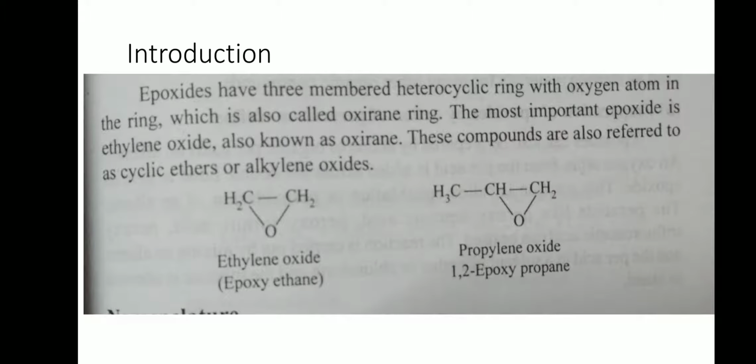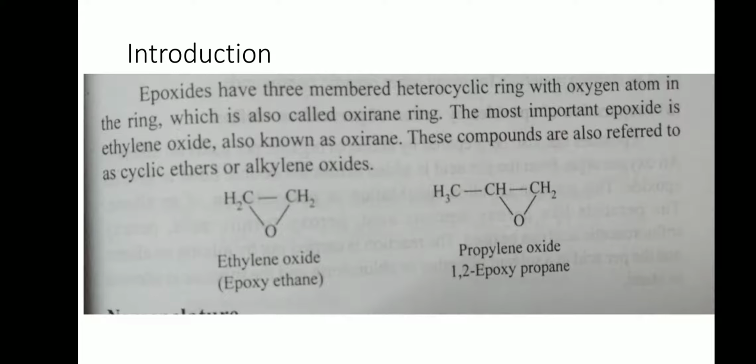In the beginning, let us see what is epoxide. Epoxides are organic compounds having three-membered heterocyclic ring with oxygen atom in the ring. This ring is also called as oxyran ring. The most important epoxide is ethylene oxide. This ethylene oxide is also known as oxyran.